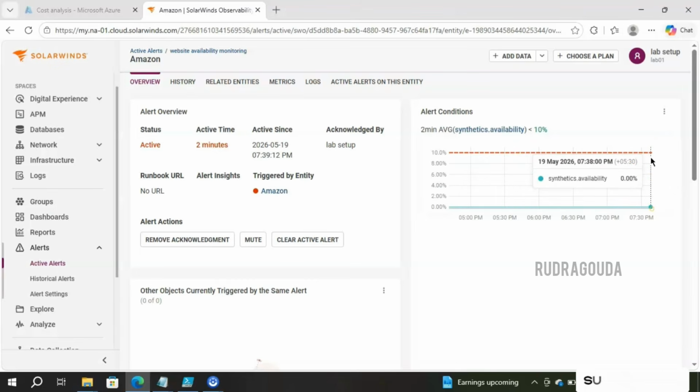Now I will show you how it will look once the alert is cleared. For example, let me go to the website availability I created.